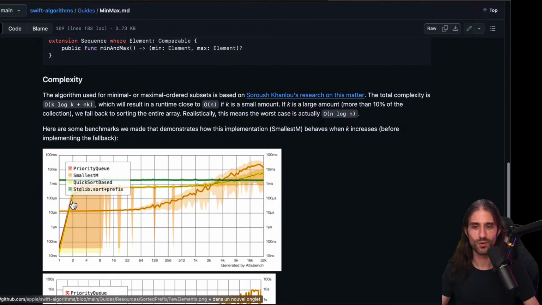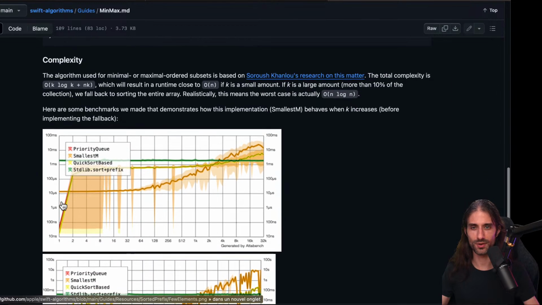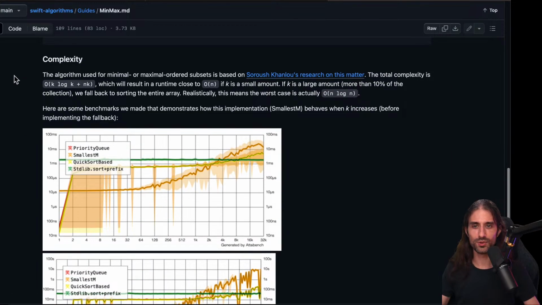And so complexity, looks like we are in complex territory, definitely. The algorithm used for minimal or maximal order subset is based on Soroush Khanlou's research on this matter. The total complexity is O of k log k plus n, which will result in a runtime close to O of n if k is a small amount. If k is a large amount, more than 10% of the collection, we fall back to sorting the entire array.